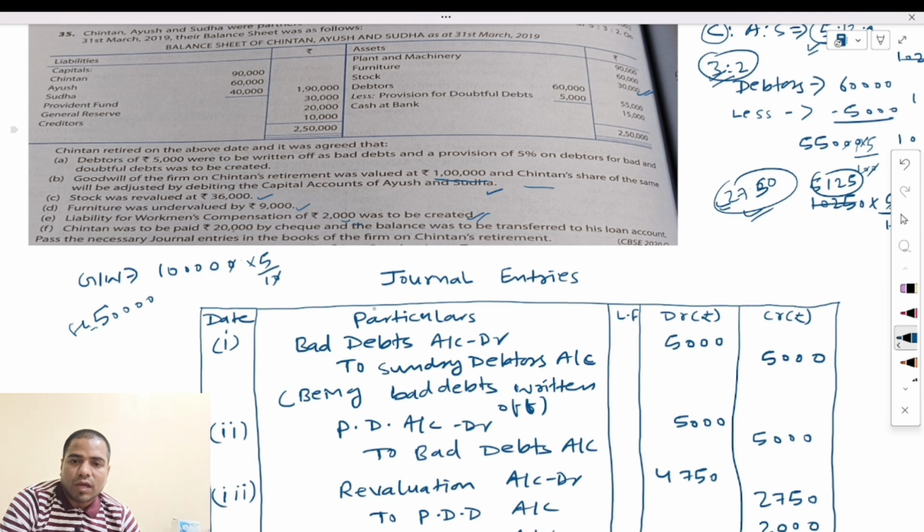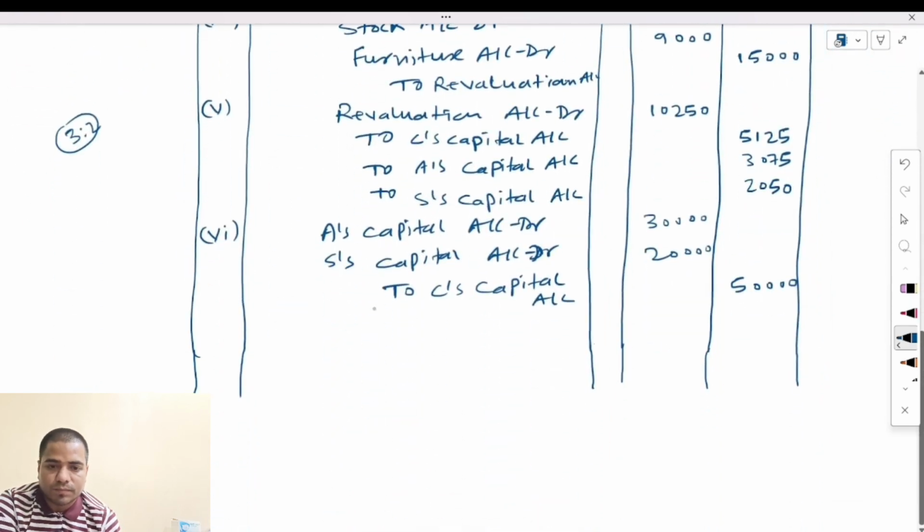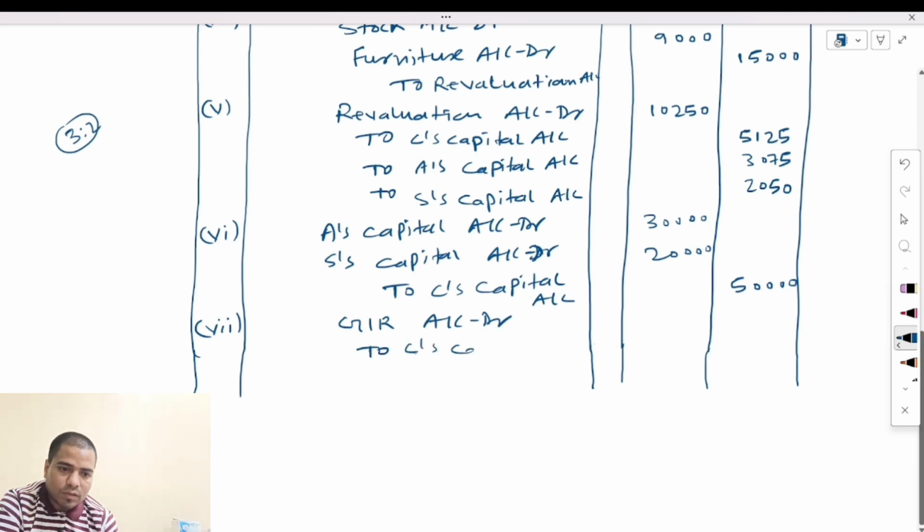Reserve is given, so we have to make an entry for the reserve also. Here the general reserve given is how much? 20,000. We will write here: general reserve account debit to C's capital account, to A's capital account, to S's capital account.